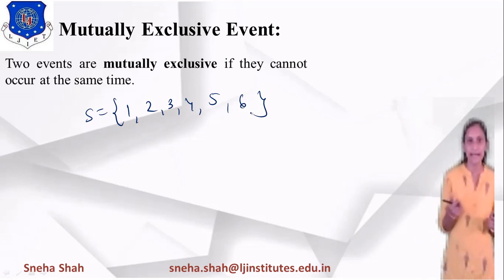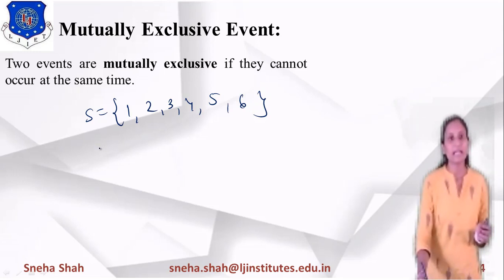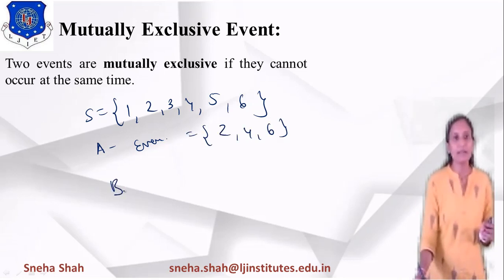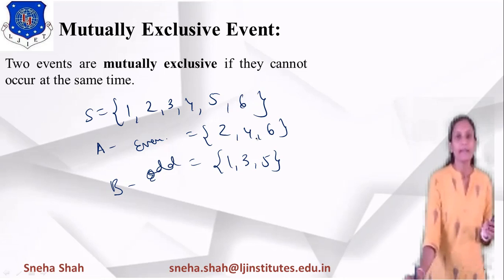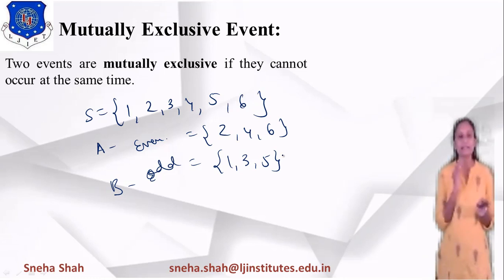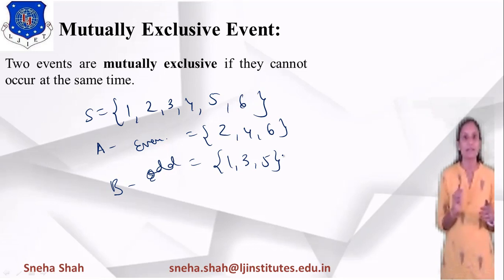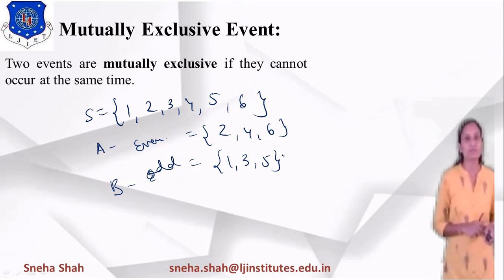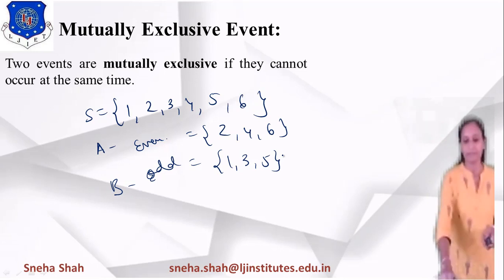Because if I am tossing a die, it may have 6 different outcomes, right? Now if I define A as the event of an even number, it will consider only 2, 4 and 6. And if I define B as an odd number, then the odd numbers will be 1, 3 and 5. So if you see events A and B, there is no common part, so these two events are considered mutually exclusive to each other, because they cannot occur at the same time.